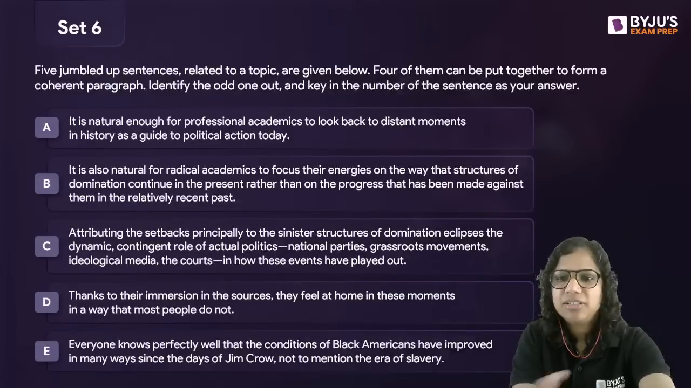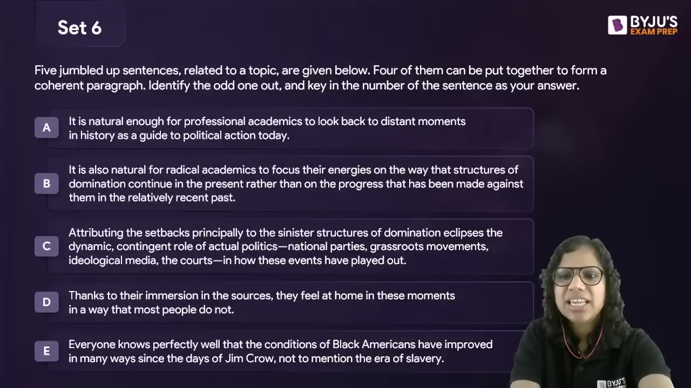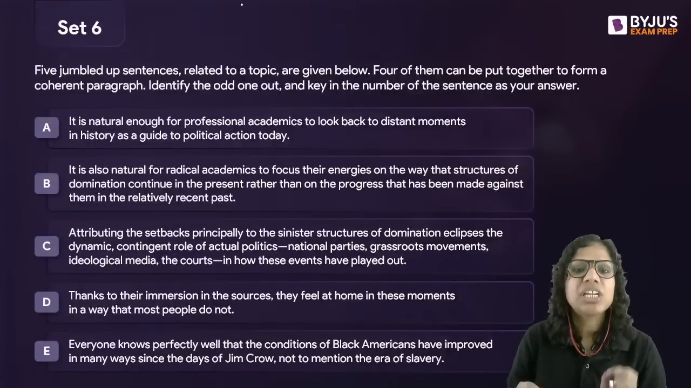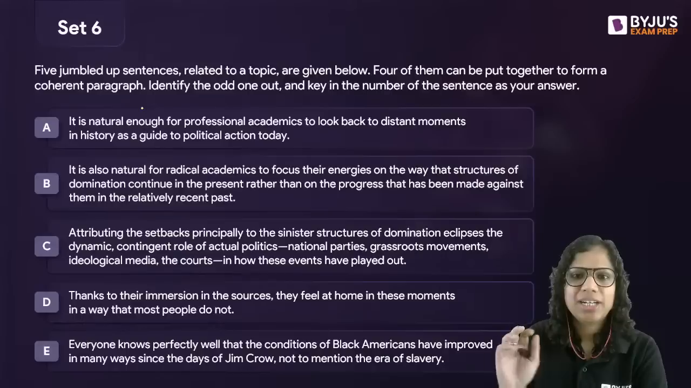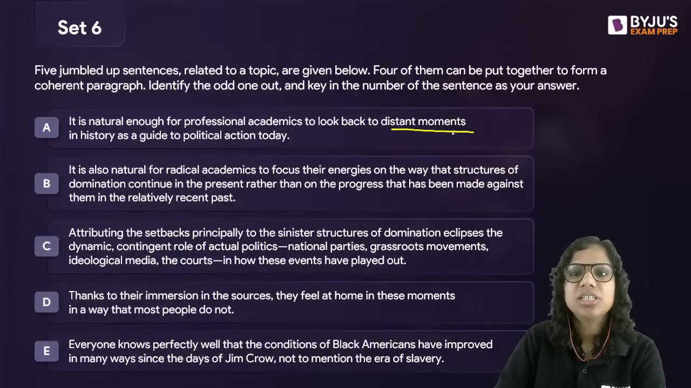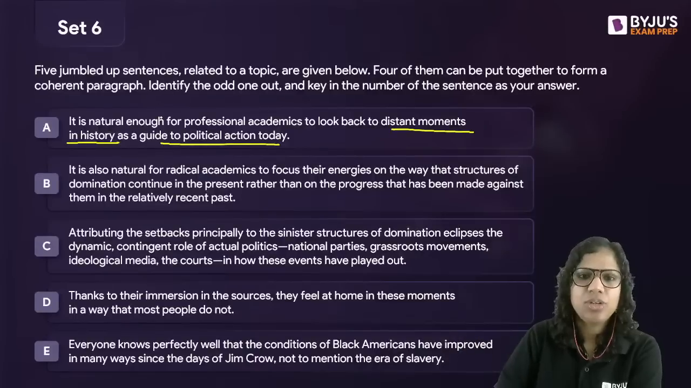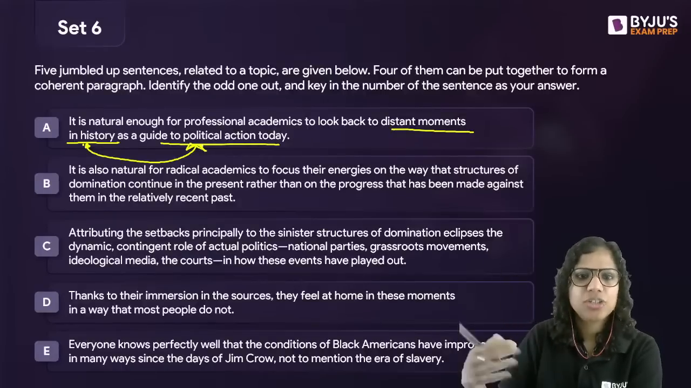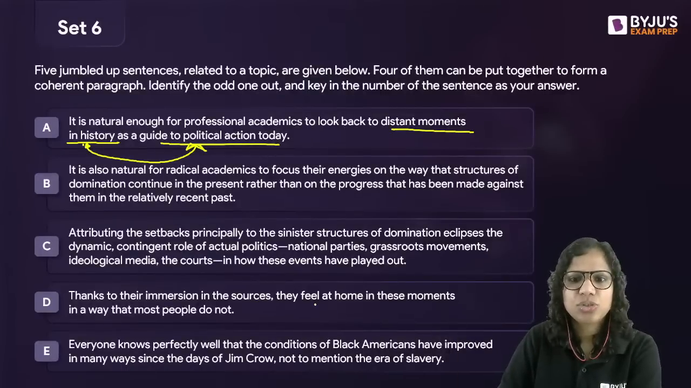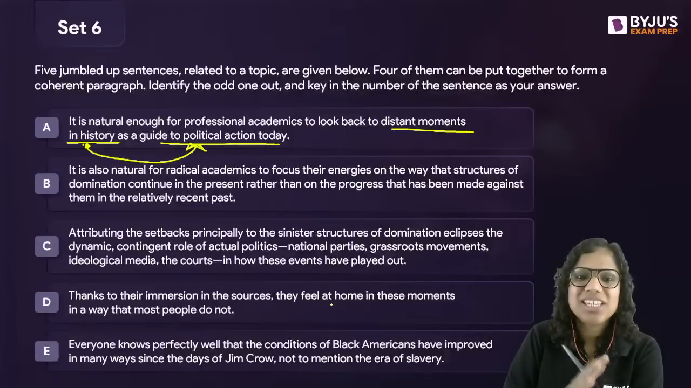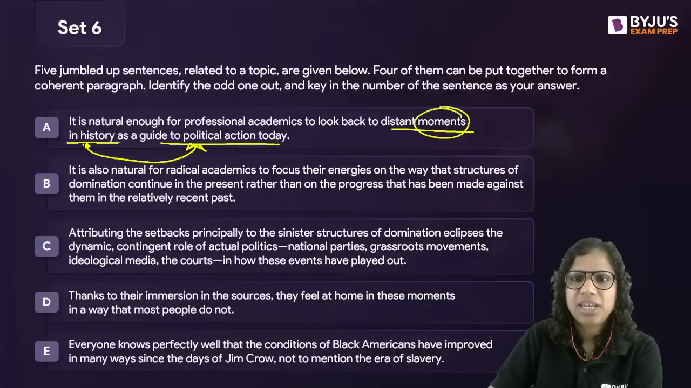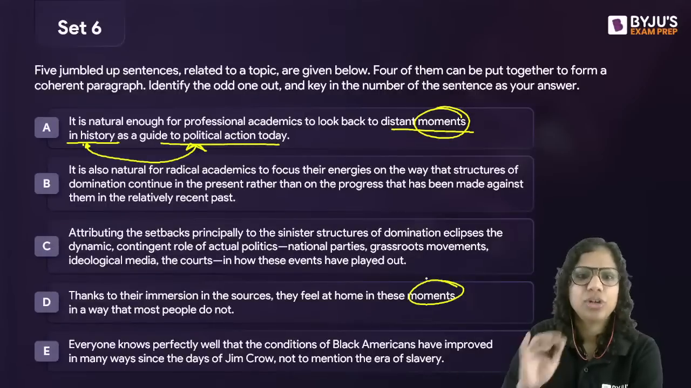Good. I'm getting one dominant response in the chat box, and that response is correct here. It is E, that is the odd one out. Because if you see, we are talking about some professional academics and how they're looking back to distant moments in history as a guide to political action today. Okay, so looking at history as a guide to political action today. Thanks to their immersion in the sources, they feel at home in these moments in a way that most people do not, right? In a way that most people do not.